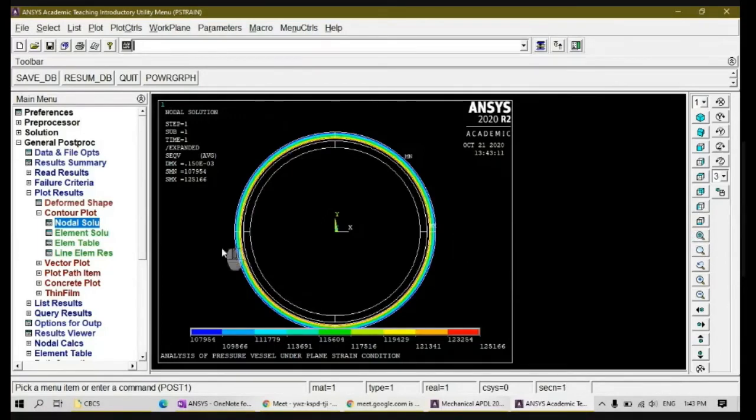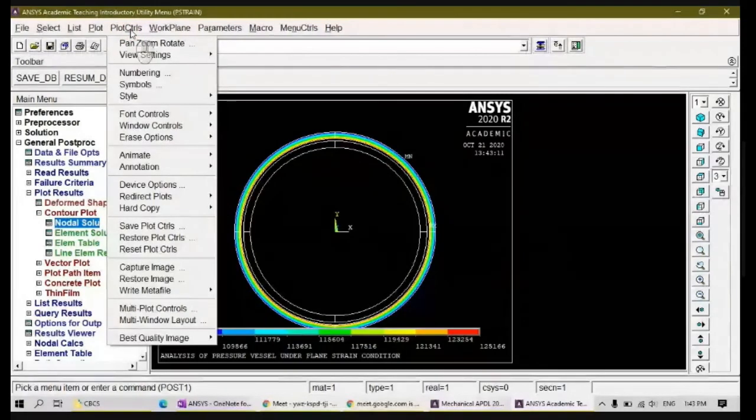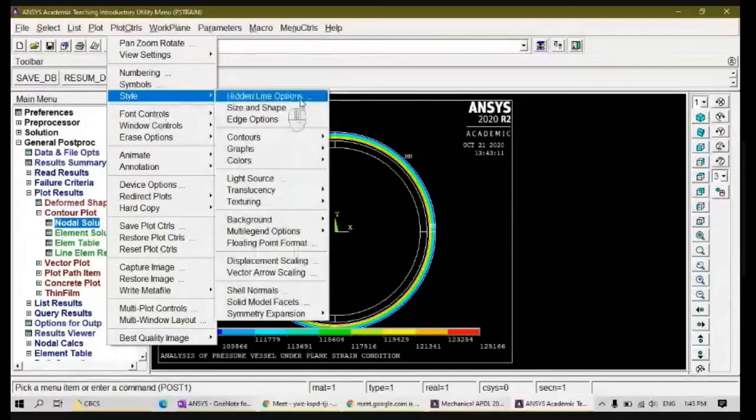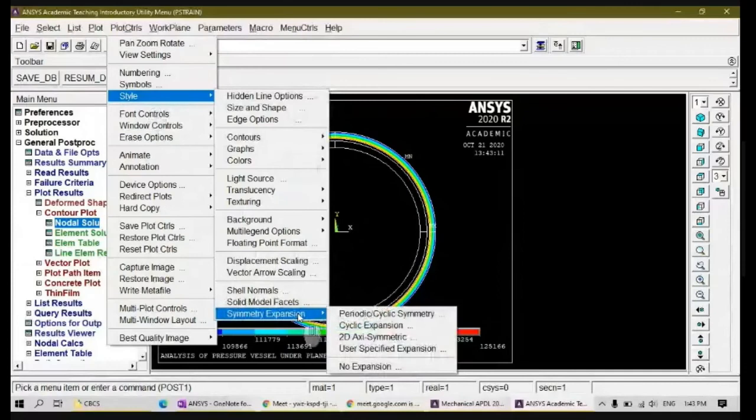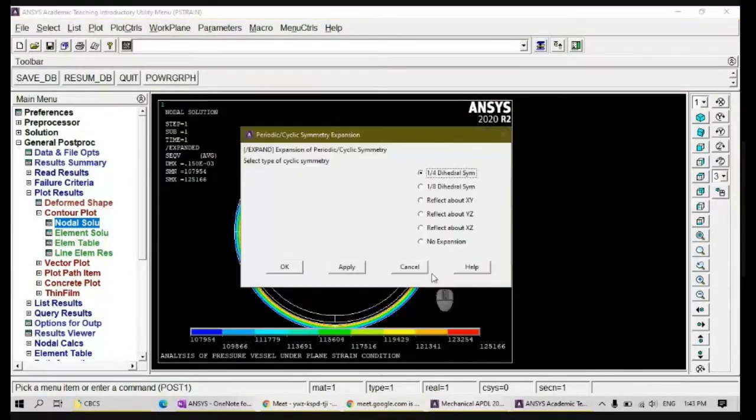I'll get a full circle. So this is my overall pressure vessel and how it deforms. Okay, so you can do that. Plot controls, style, symmetry expansion. I'll choose this periodic cyclic symmetry, 1/4. It won't affect the particular problem. It is just showing it accordingly.